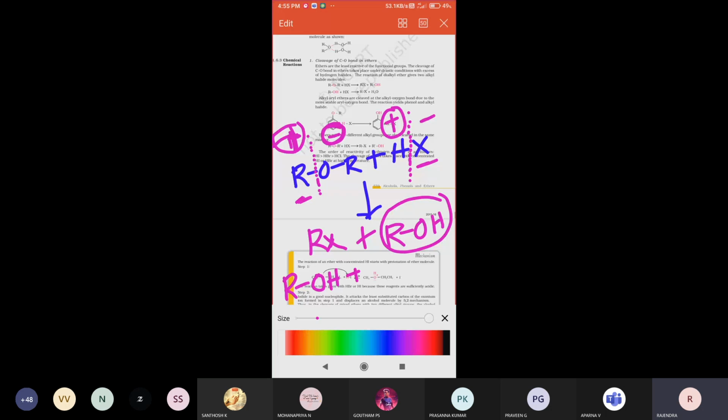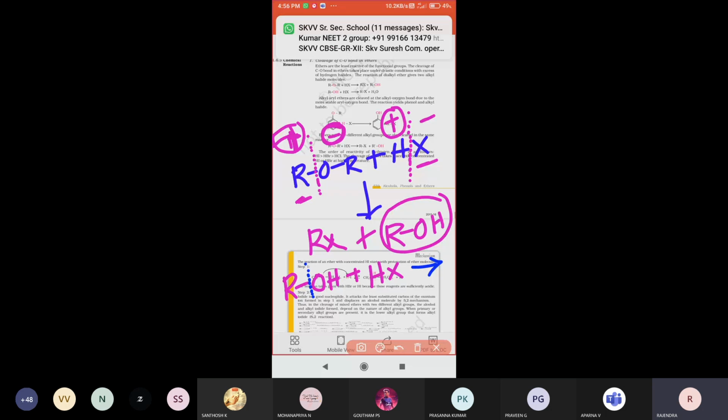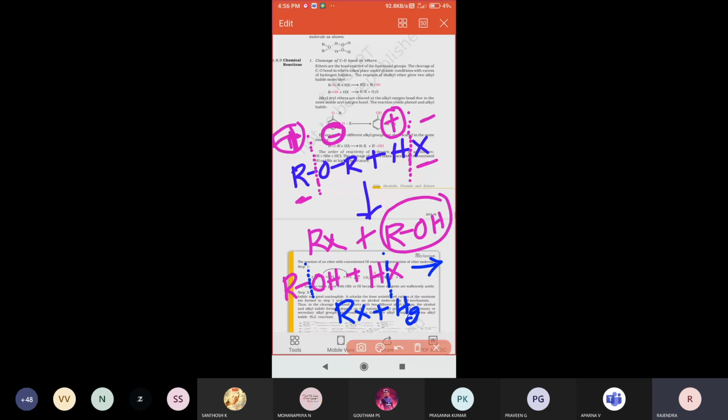Again the bond breaks between the alkyl group and oxygen, that is, carbon and oxygen bond cleavage takes place. Here hydrogen and halogen bond breaking takes place. Therefore the products are RX plus H plus and OH minus, which form a water molecule. These are the overall reactions.